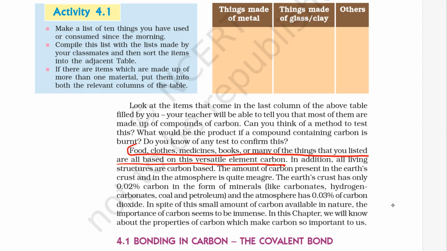The earth's crust has only 0.2% carbon, from all the minerals, and the atmosphere has only 0.03% carbon dioxide. So even though its presence is very small, the compounds formed by it are so large.